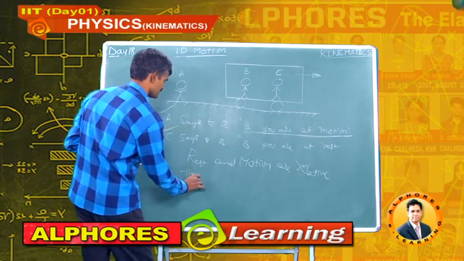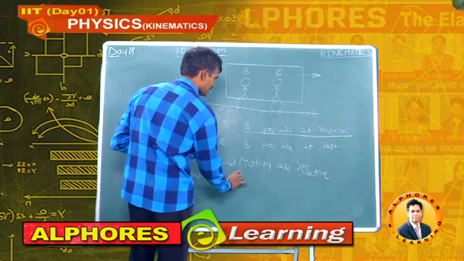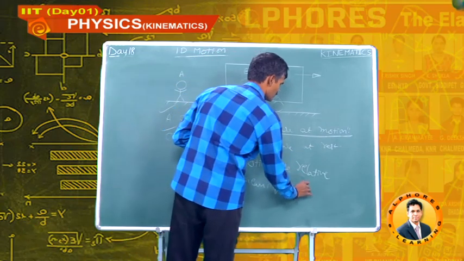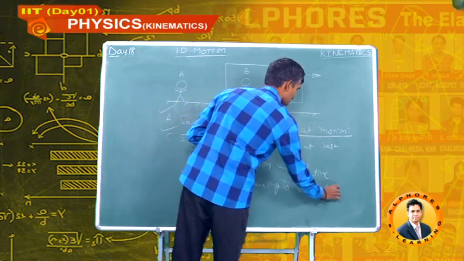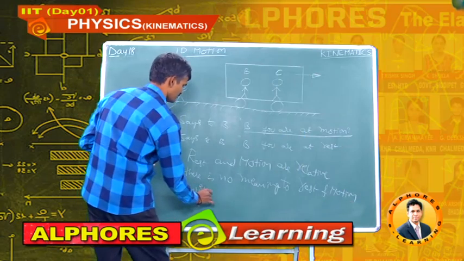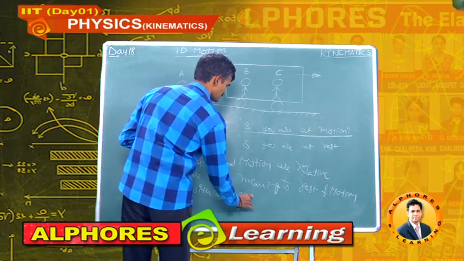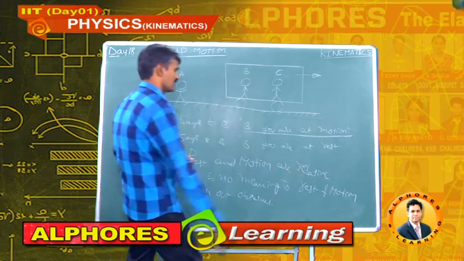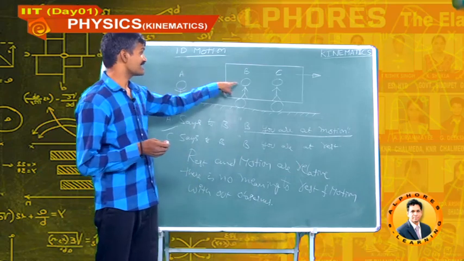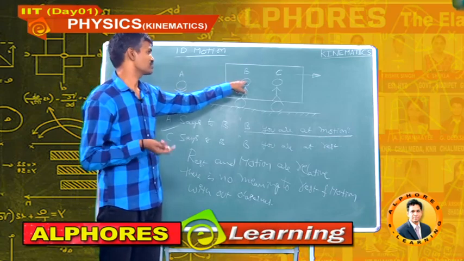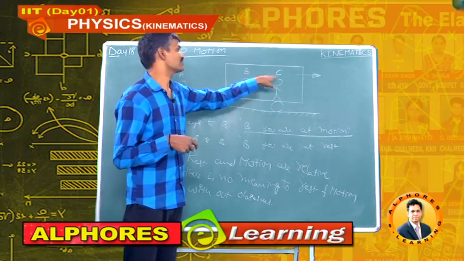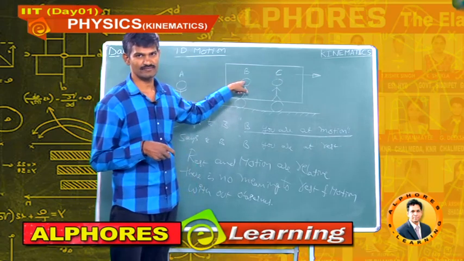There is no meaning to rest and motion without an observer. The observer decides whether B is at rest or in motion. This observer A decides that B is in motion. This observer C decides that B is at rest. Okay?